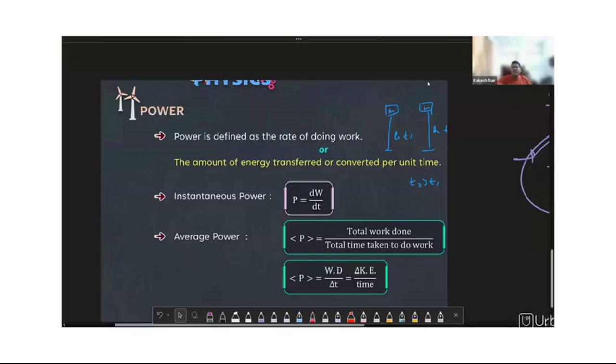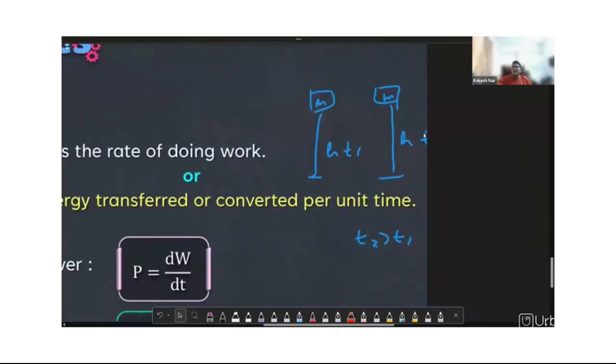There is an example where there is a change from potential energy to kinetic energy, a concept which will be discussed in my upcoming classes. There is a mass kept at a height h, and the same mass is again kept at a height h, but there are two cases considered, because the time taken in the first case is t1 and in the second case is t2. So when t2 is greater than t1, what is the change in terms of work performed or energy?